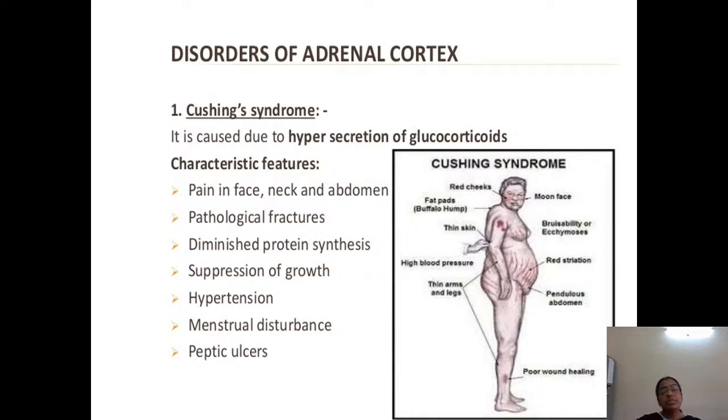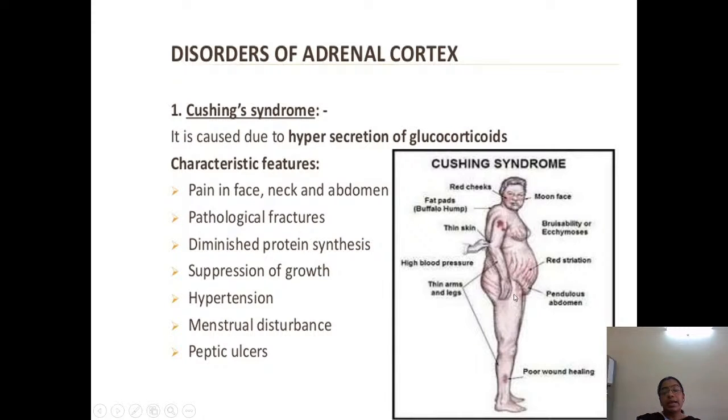Yes. What are the disorders of the adrenal cortex? The first is Cushing syndrome. It is due to the hypersecretion of glucocorticoids. The main characteristic feature of this syndrome is swelling in the face, neck and abdomen region.